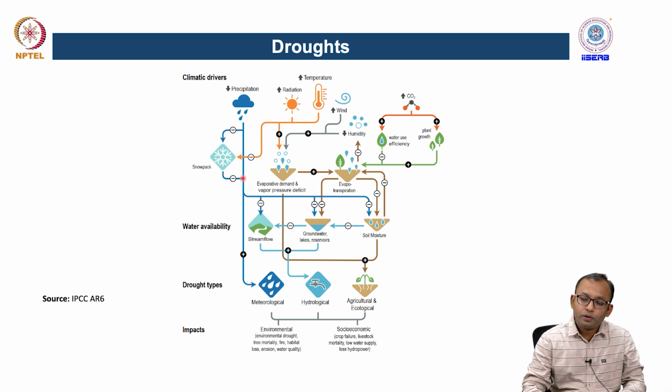When you have a depleted amount of precipitation, that can be considered meteorological drought conditions because rainfall has been significantly depleted. But when streamflow and groundwater have been depleted, that can be considered a hydrological drought, which we have already discussed. And when we have soil moisture depletion, that can lead to agricultural and ecological droughts.